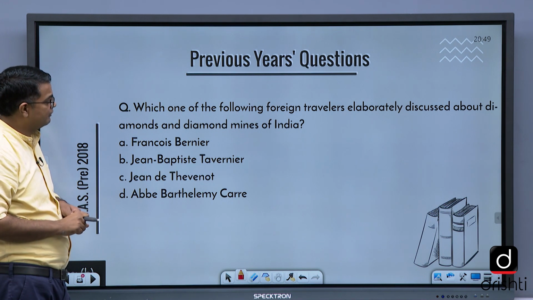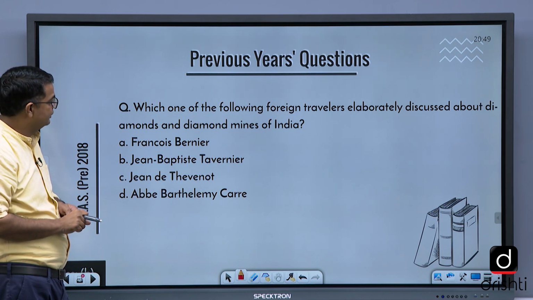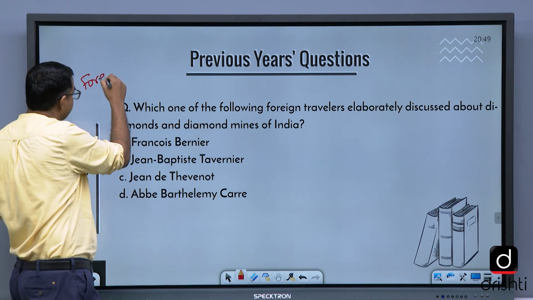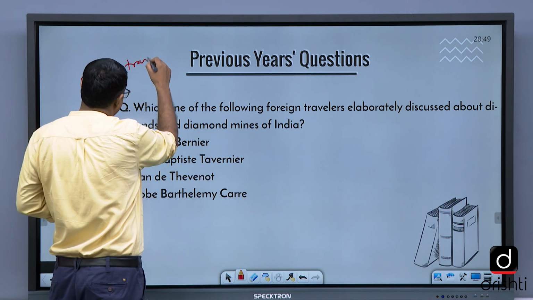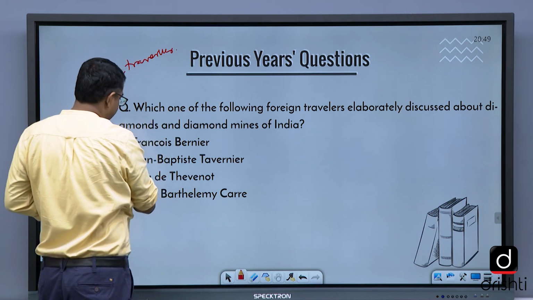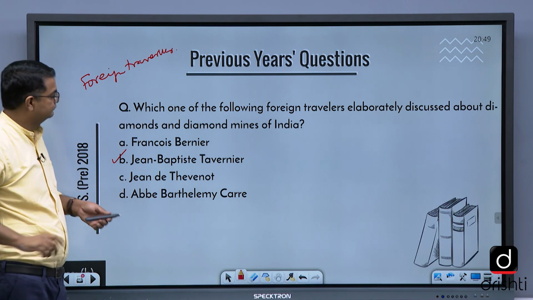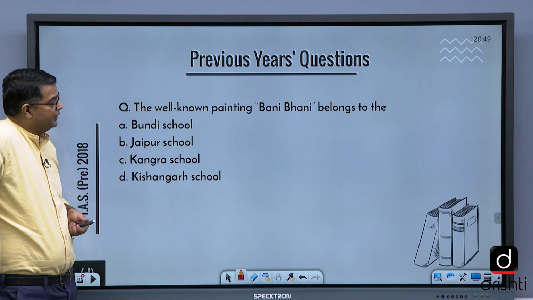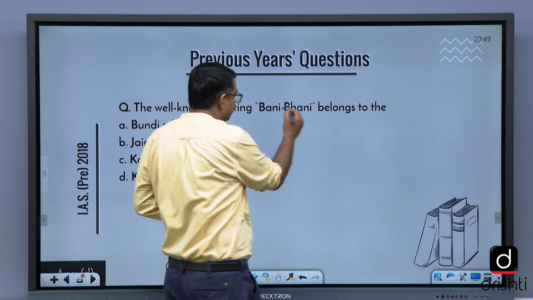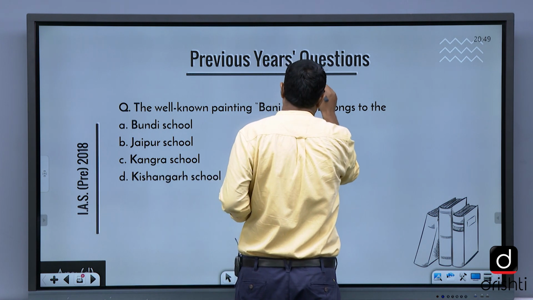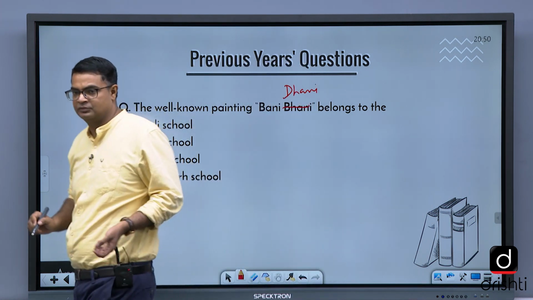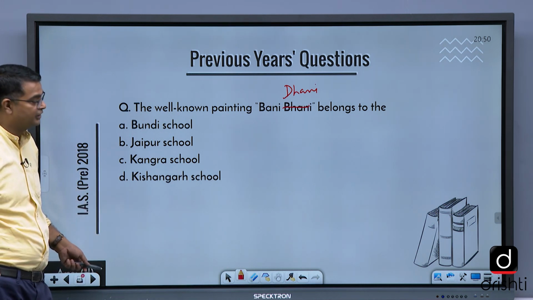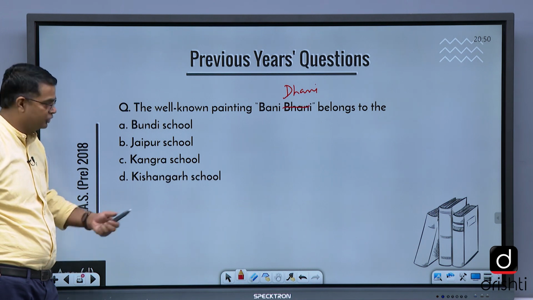Which of the following foreign travelers elaborately discussed diamonds and diamond mines? Foreign travelers. This is Jean-Baptiste Tavernier, who came in medieval times. Well-known painting Bani Thani. You can just correct the spelling. Please don't mind, there are some errors in the slide, so please try to ignore them, and apologies also.